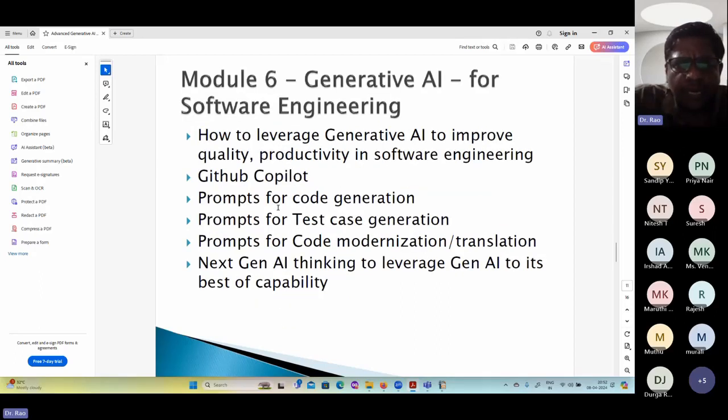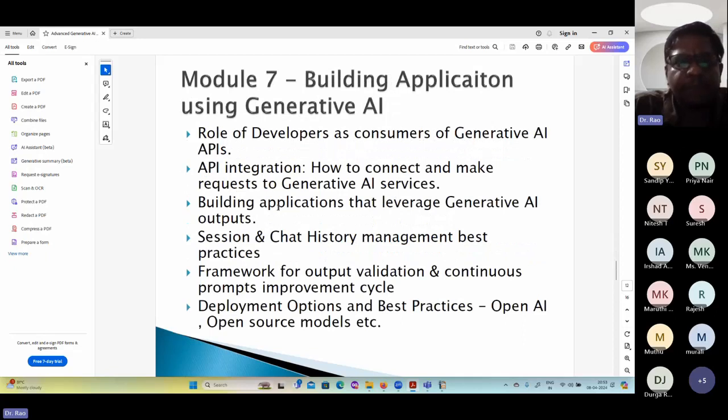Apart from that, we are also going to talk about GitHub Copilot. As I already said, GitHub Copilot is very dynamic. The reason is that GitHub Copilot can help developers write programs faster, so you are able to write a huge amount of code within a few minutes. That capability is there with the help of GitHub Copilot. So how can it be used? How can you write different types of prompts to generate code? And there are 3 types of messages that you can pass to GitHub Copilot. How to use all those things is going to be discussed in this particular chapter.